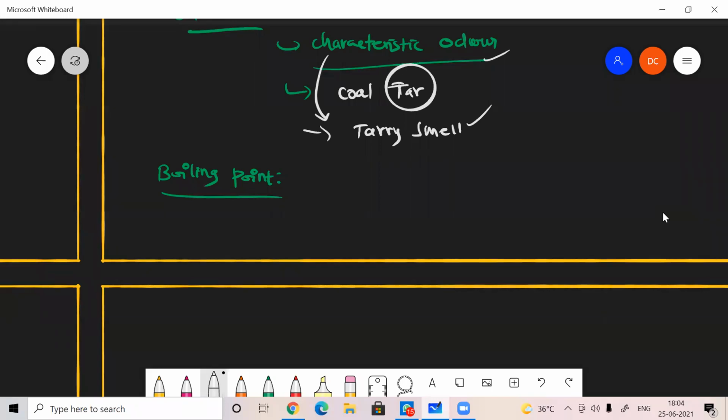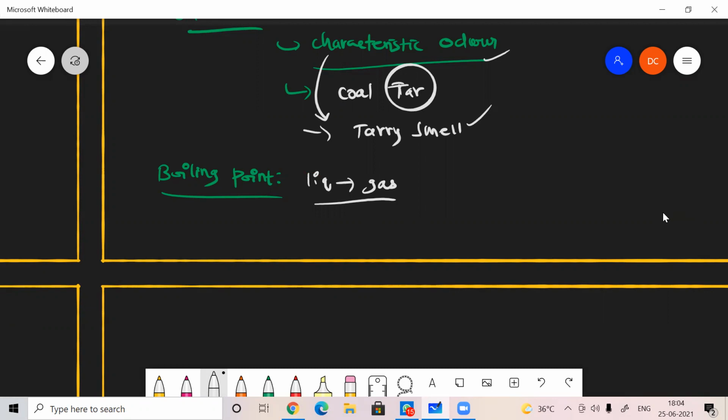Converted to a gaseous state, sir. Okay, from liquid state to gaseous phase. So there is a phase transition. That particular critical temperature is called the boiling point.